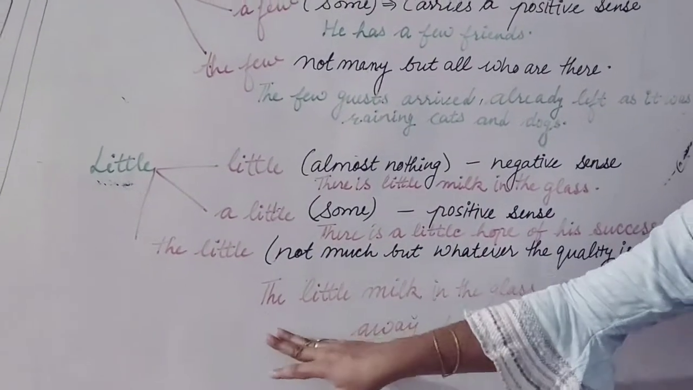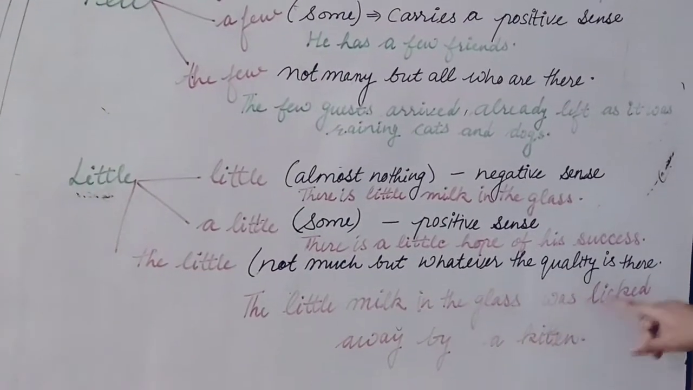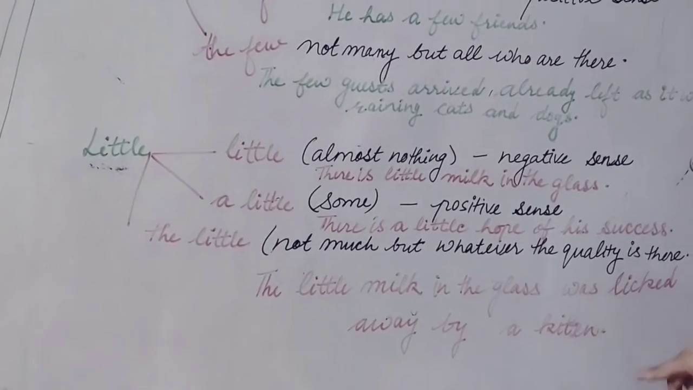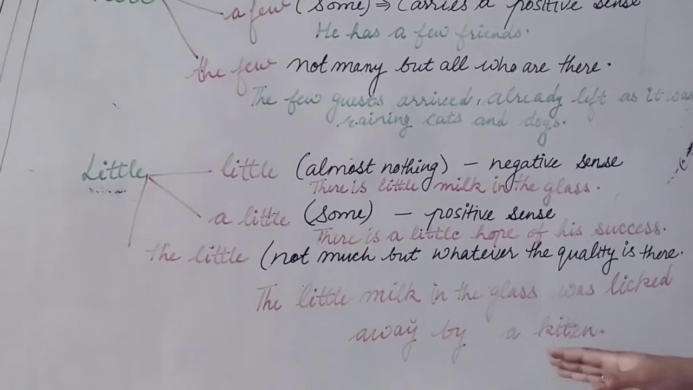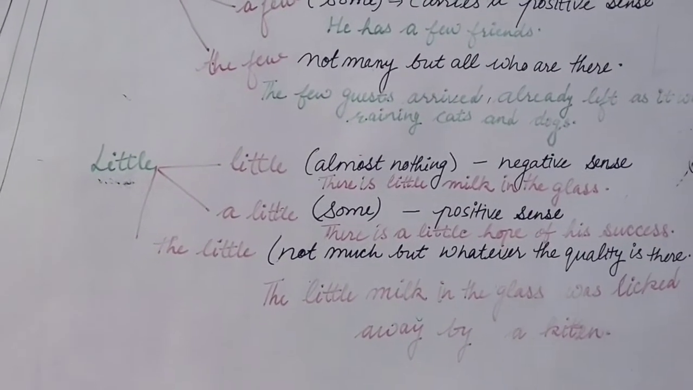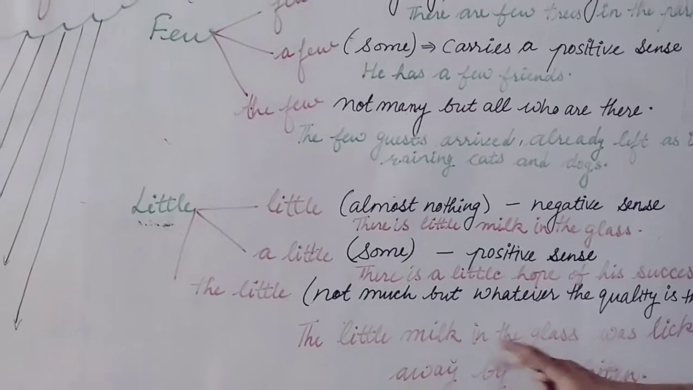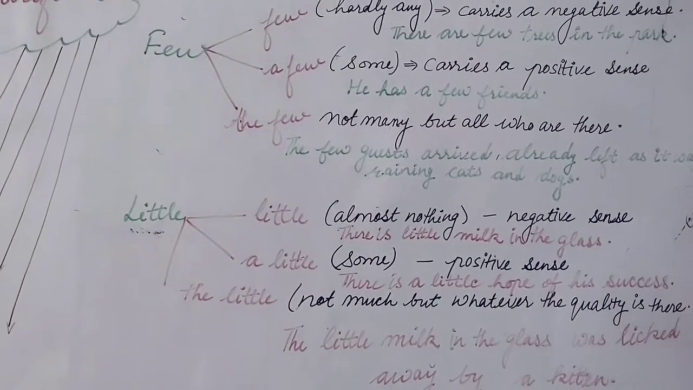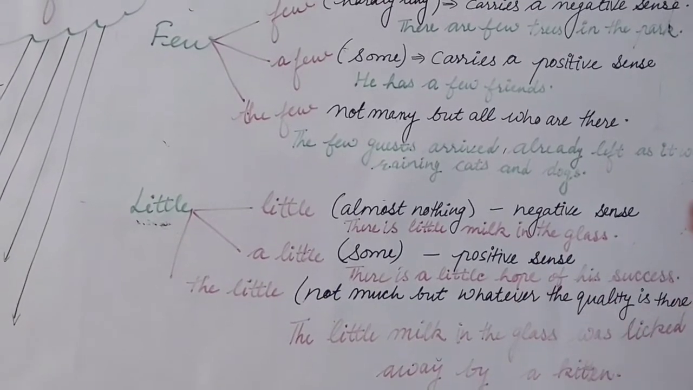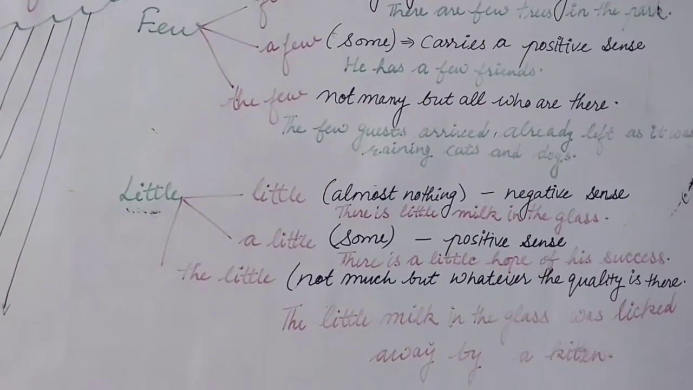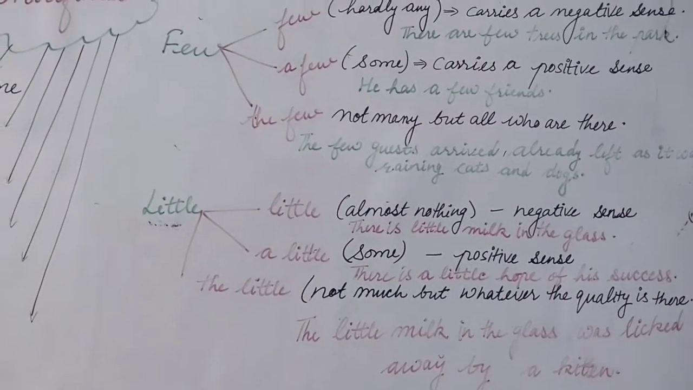But if I say the little milk in the glass was licked away by the kitten, it means whatever the quantity was there, that also was licked away by the kitten. So the little milk in the glass was licked away by the kitten. That means not much, but जितना भी था उसमें थोड़ा सा, that is licked away by the cat.